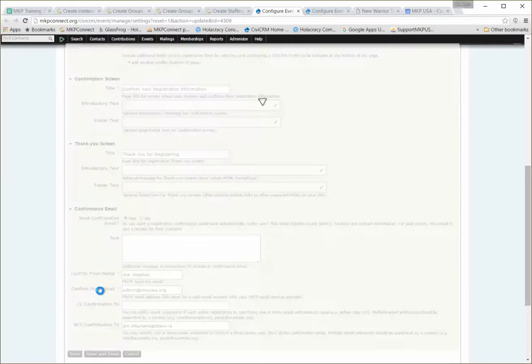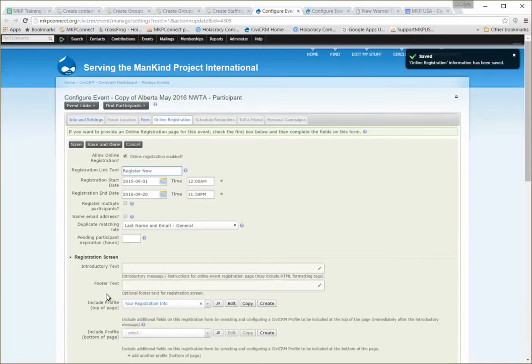So we'll just save it. There he is. He's already in our event. That's one of the benefits of doing the cloning, is that it's often the same individual and you can just save some of the data. So the NWTA participant event is partly started, and this ID number will be important in many of these nodes.